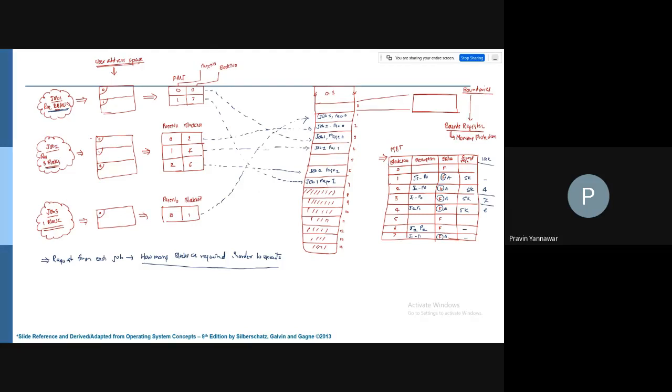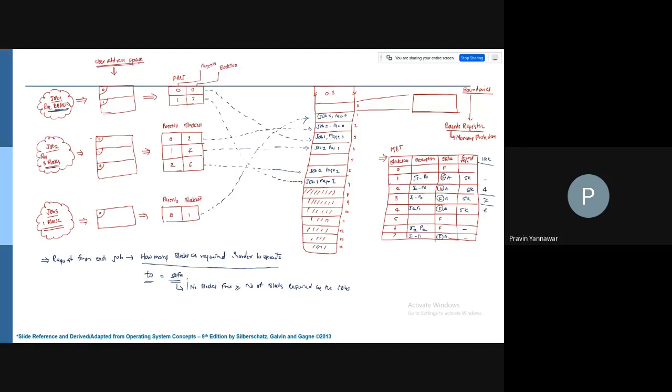In case at time T0, the safe condition will be that the number of blocks free must be greater than or equal to the number of blocks required by the jobs.